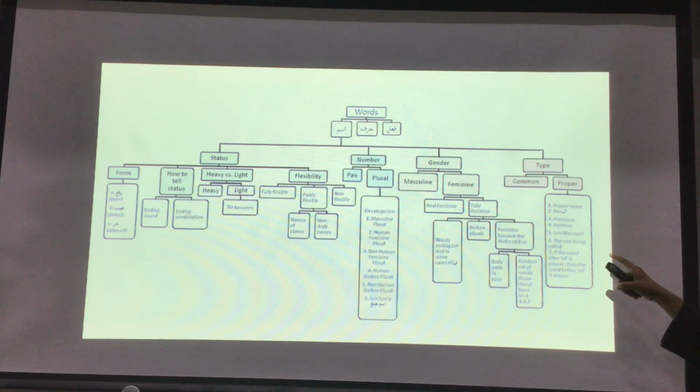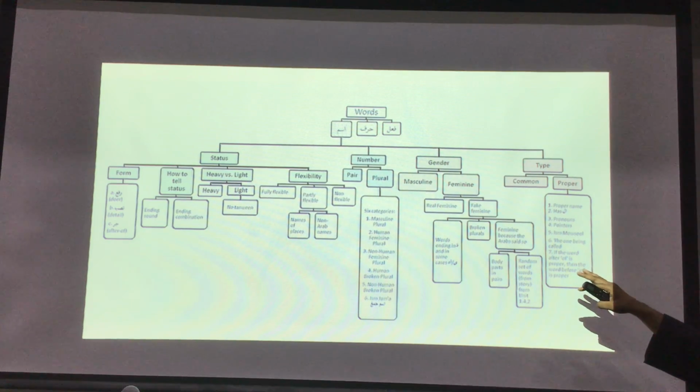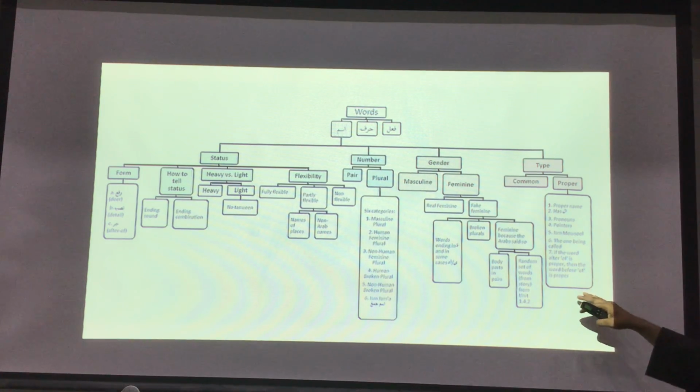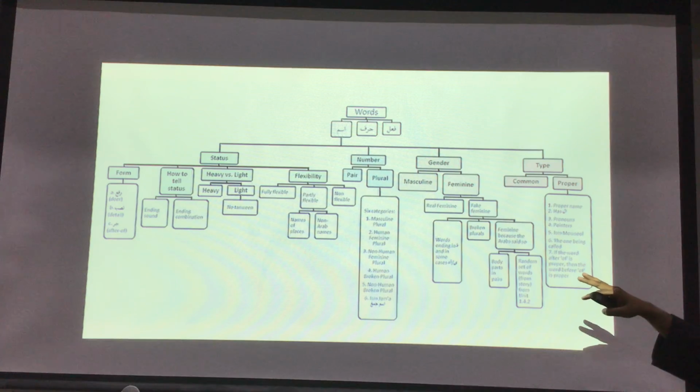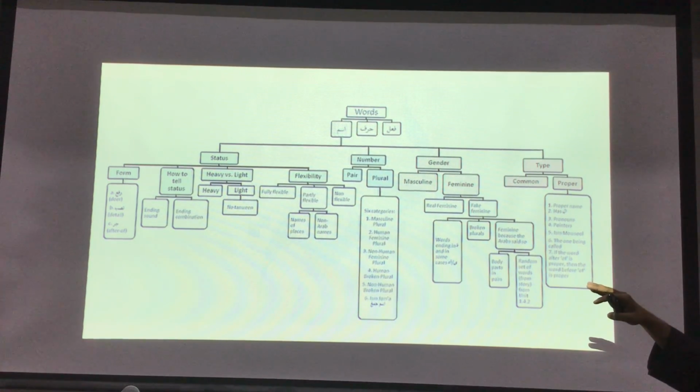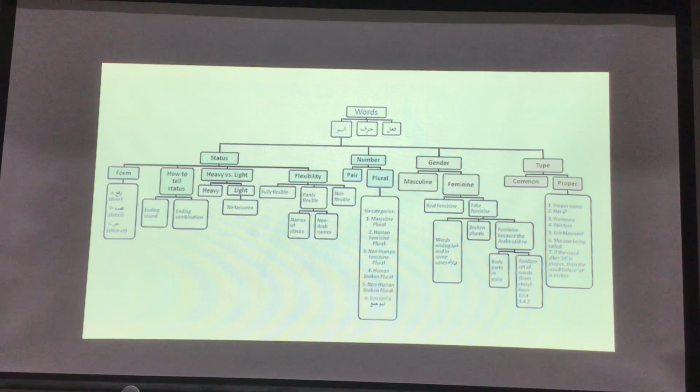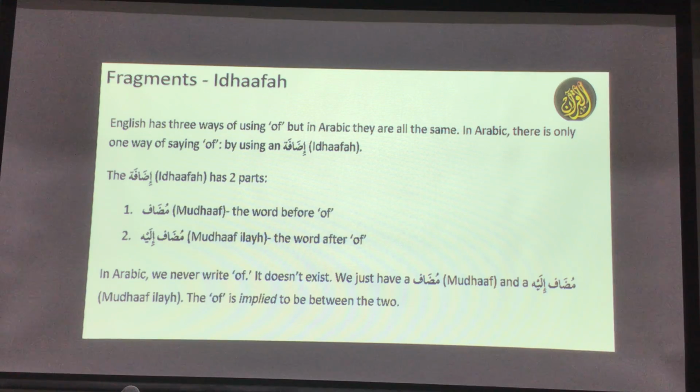Then we talked about the type. Types are mostly common, and then we have proper. Also along that way, we talked about light and heavy. A word is usually heavy in Arabic, meaning the ending sound is a tanween or a noon sound. When you take the noon sound or the tanween out from the word, it becomes light, and there are a few reasons to make a word go from heavy to light. There are 4 of these reasons, and we saw one of them last week, and we'll talk about it today also, inshallah ta'ala. Then we started fragments.